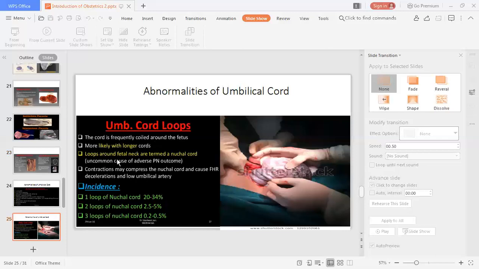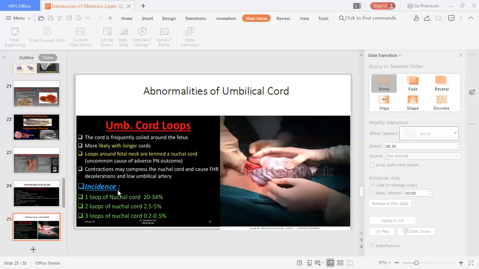Then loops around the fetal neck are termed a knuckle cord. This is called a knuckle cord. That is an uncommon cause of adverse perinatal outcome. Contraction may compress the knuckle cord and cause fetal heart rate decelerations and low umbilical artery pH.